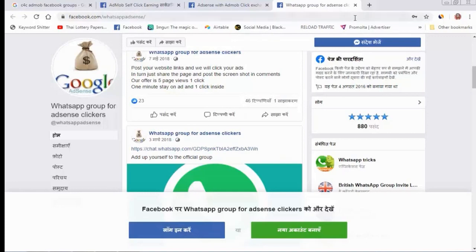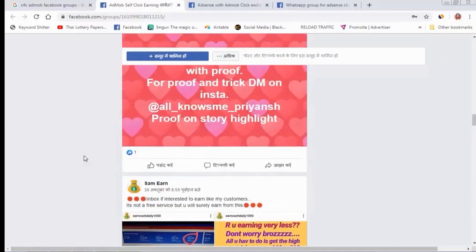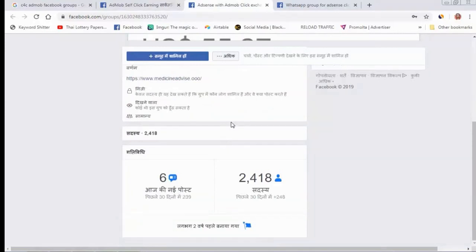After 10 days, you need to come back to your first group. The people you exchanged with before, contact them and tell them, I am ready to click your app, and you click my app. After 10 days, the same people click on your ad, and you click on their ad on AdMob. On day 11, you come to the first group. On day 12, you come to the second group.